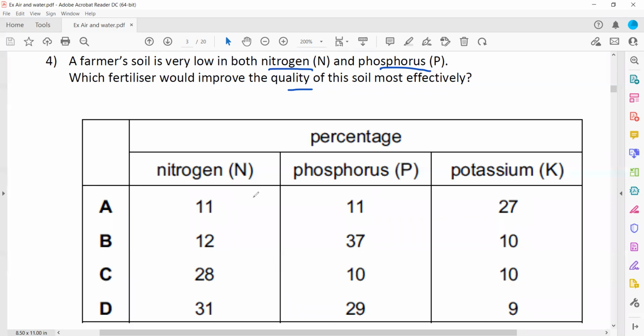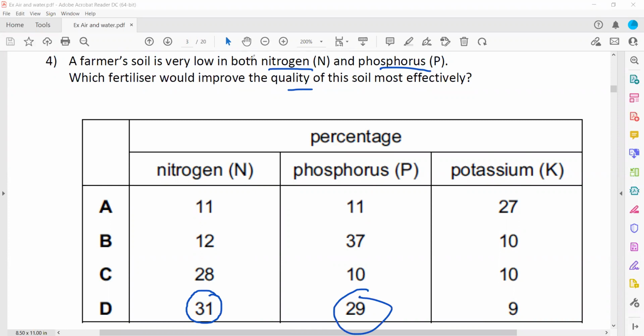When we check B, it has more phosphorus but less nitrogen. But we want both of them, so we need more nitrogen and more phosphorus. We don't bother about potassium because the question did not mention that the soil is low in potassium.